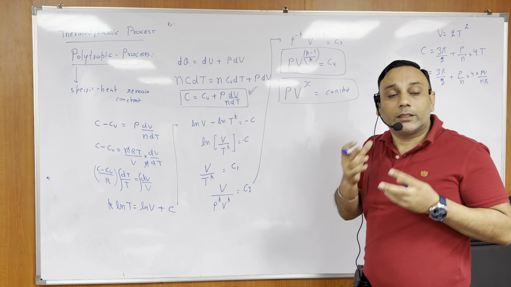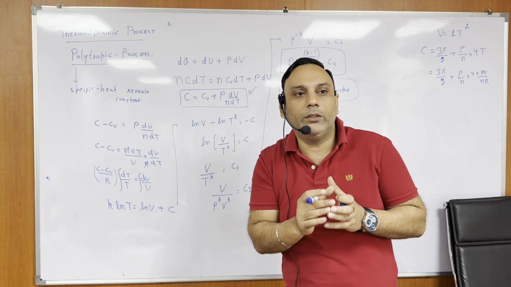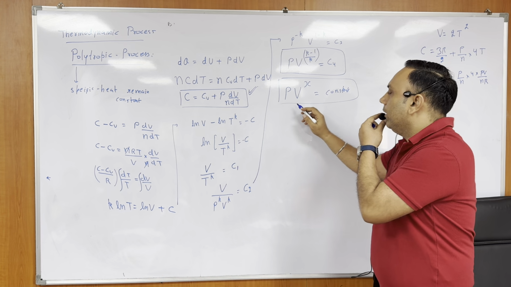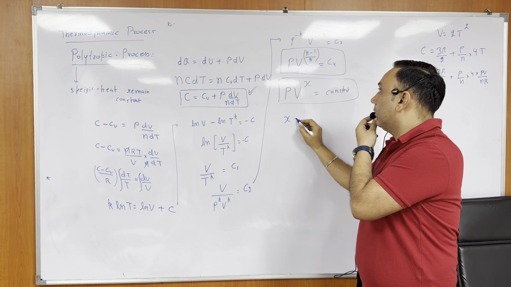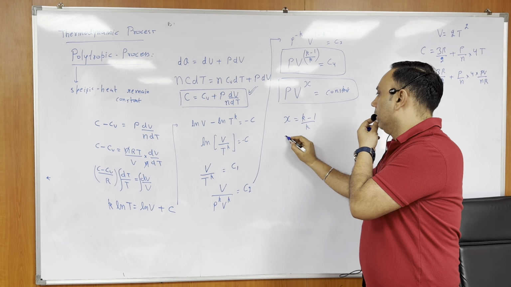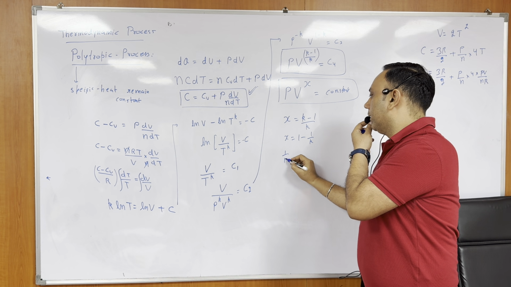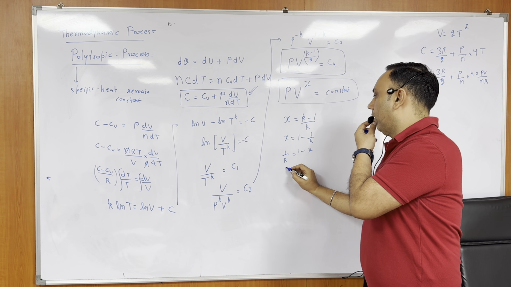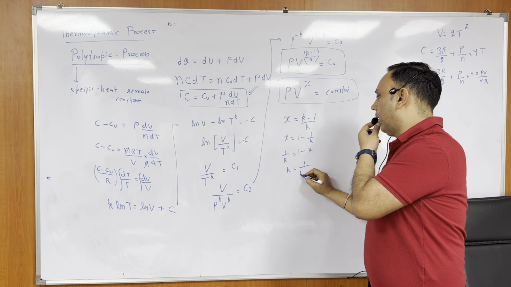Okay. So PV to the power x is constant. Now let's see what is this number. What is this x? X again is having a unique significance. Now x is equal to K minus 1 upon K, so taking that side, 1 minus 1 by K. So what I am getting? 1 upon K is equal to 1 minus x, or K is equal to 1 upon 1 minus x.